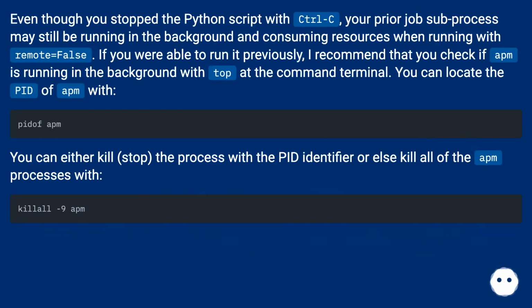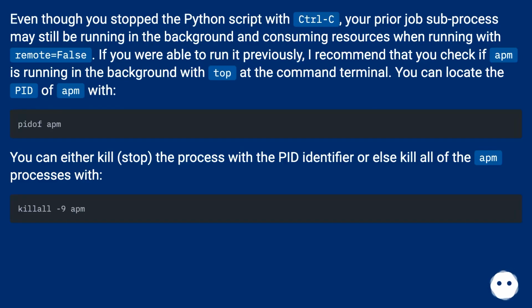Even though you stop the Python script with Ctrl+C, your prior job subprocess may still be running in the background and consuming resources when running with remote equals false. If you were able to run it previously, I recommend that you check if APM is running in the background with top at the command terminal. You can locate the PID of APM with: